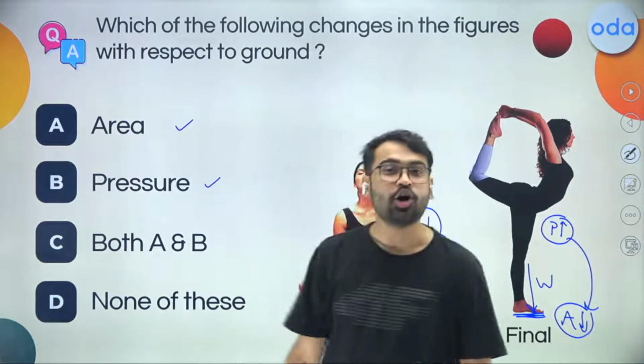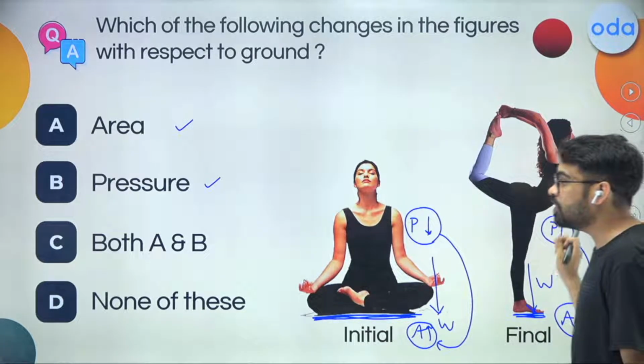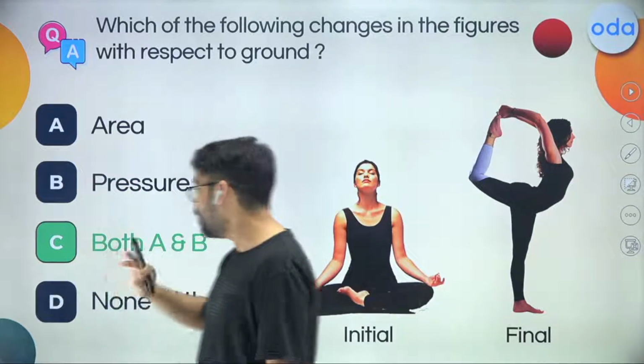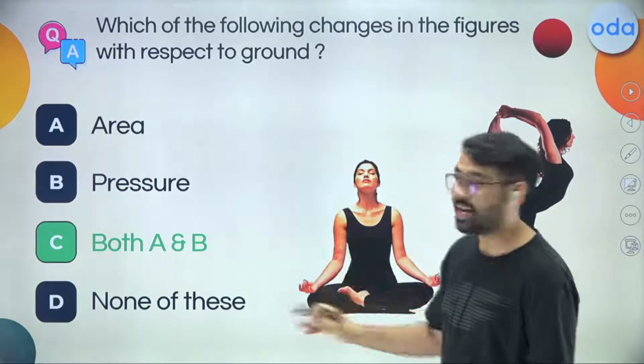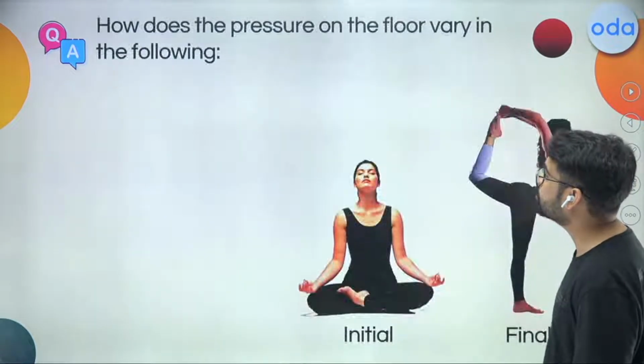Shall I answer A or shall I answer B? I think you are smart enough to tell me that the answer should be C, neither A nor B. Both of them are changing, right? Easy peasy, lemon squeezy. Let's move on to the next quiz.